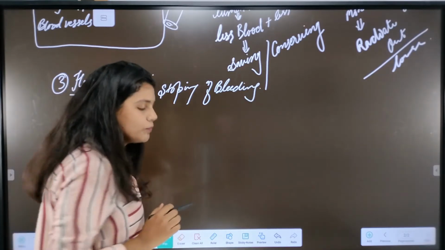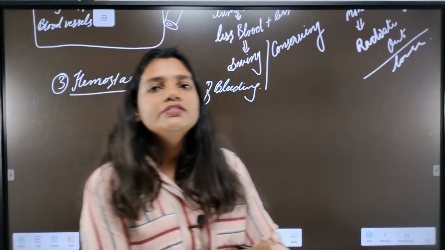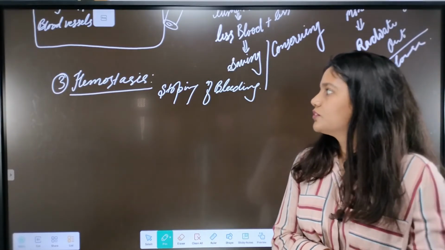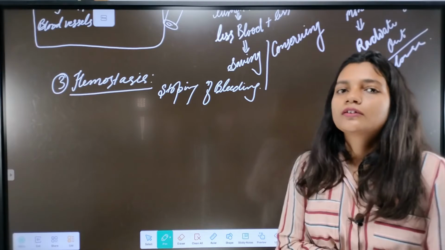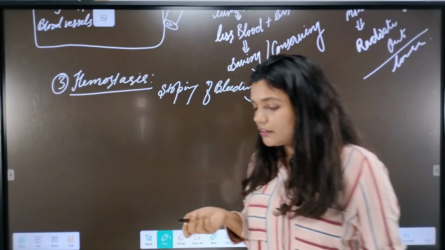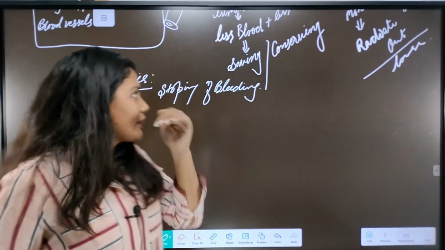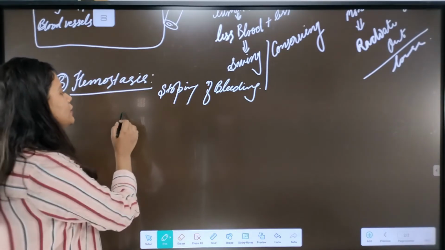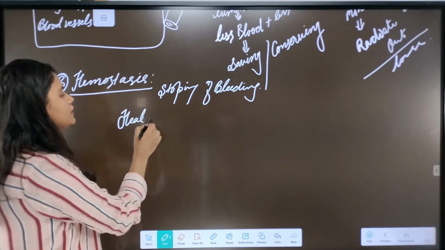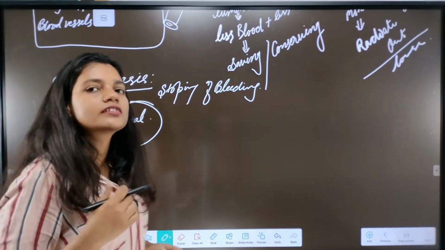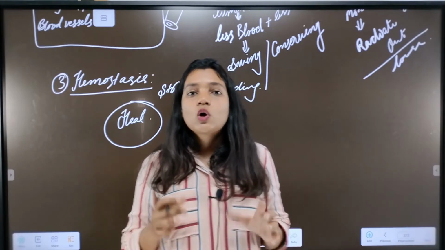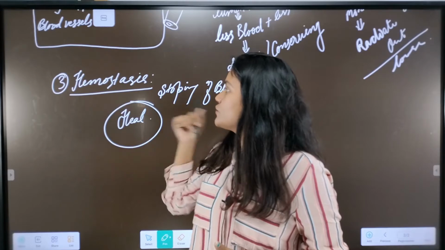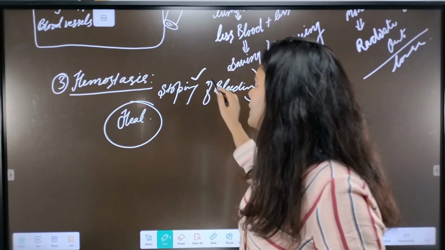Actually, whenever we get any cut or any injury, our blood starts to flow out from the wound. So how does this stop flowing, or what clots our blood at that place? Actually, the blood itself is able to clot and also to heal the blood vessels. There are certain types of coagulating factors found in our blood that help in the hemostasis or stopping the bleeding.